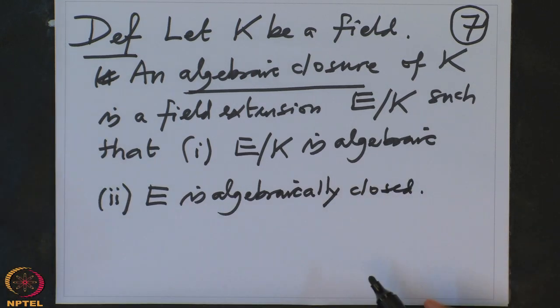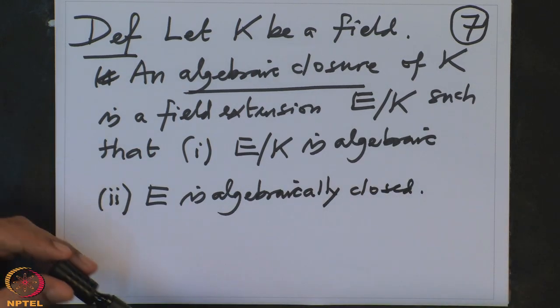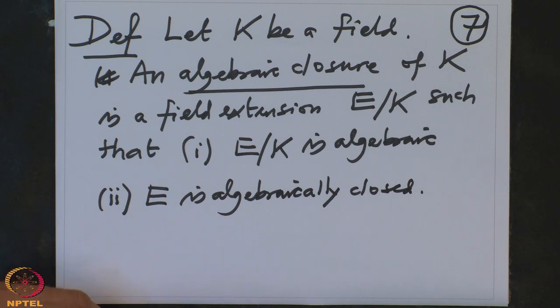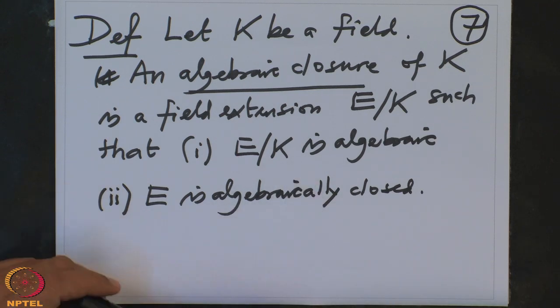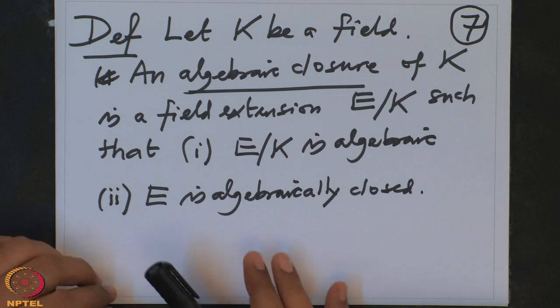So this means in some sense this is the smallest algebraically closed field which contains K. But this is more precise. The smallest means what? That is a little bit loose, but this is proper.